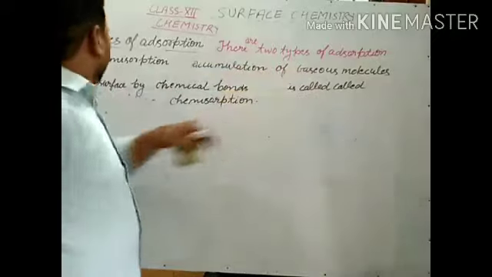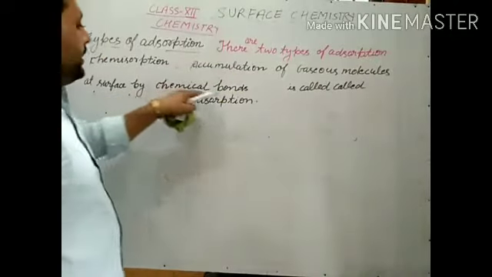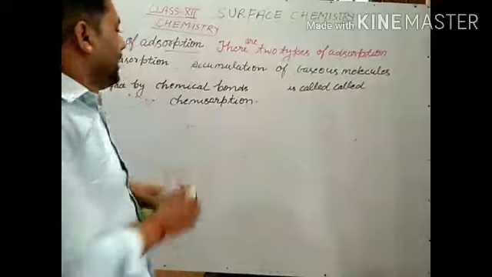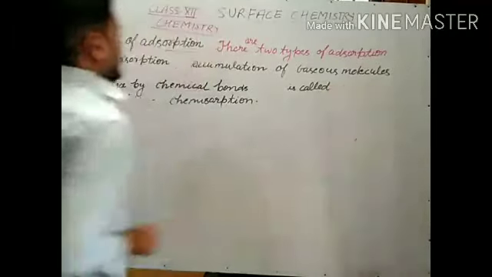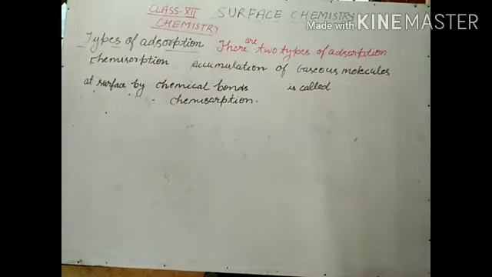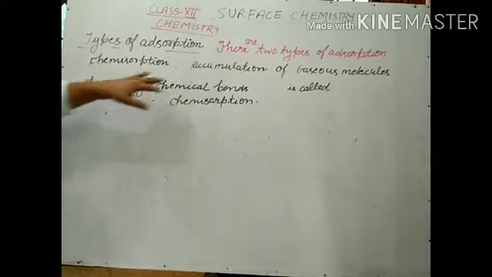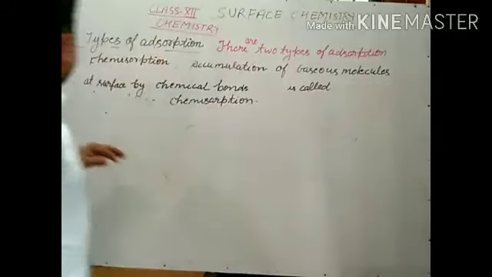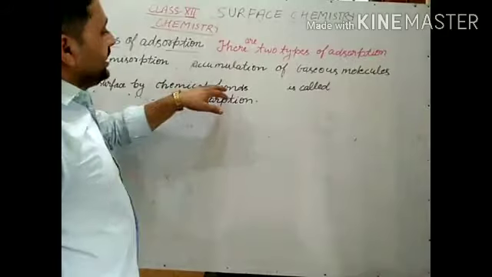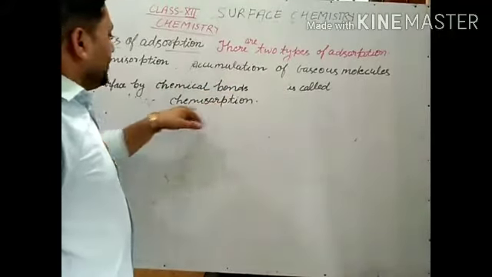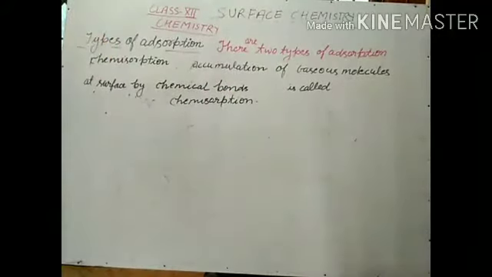Accumulation of gaseous molecules at the surface by chemical bonds is called chemisorption. What is physisorption? Accumulation of gaseous molecules at the surface by weak van der Waals forces is called physisorption. Here the chemical bond may be a covalent bond or an ionic bond.